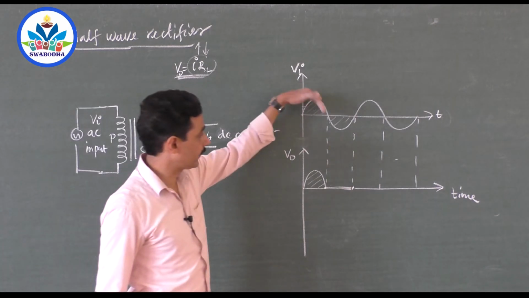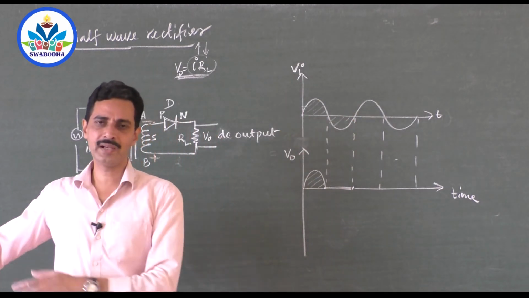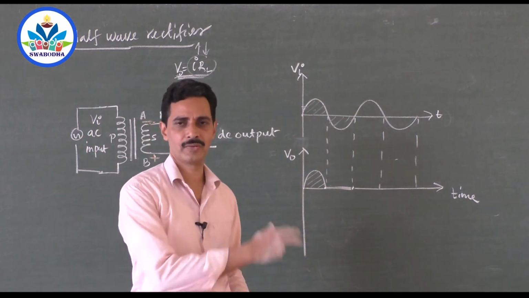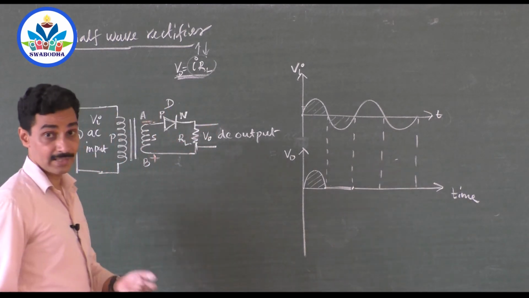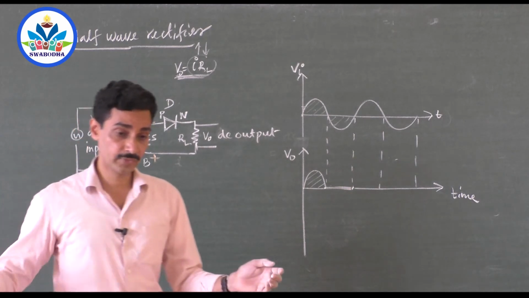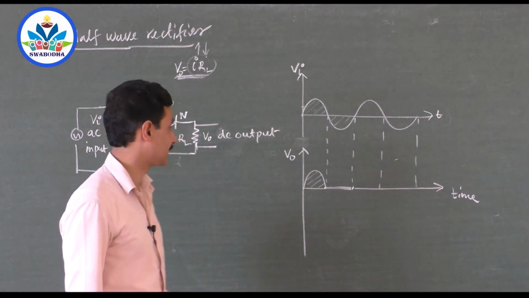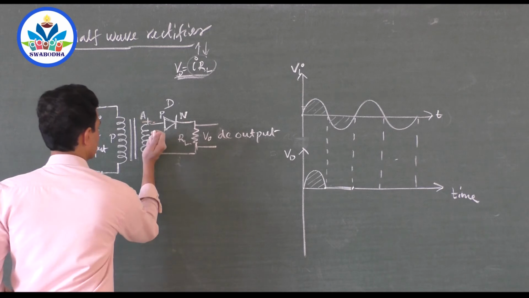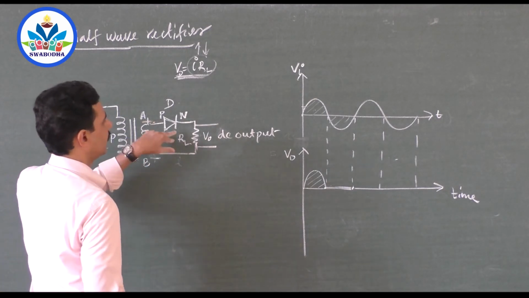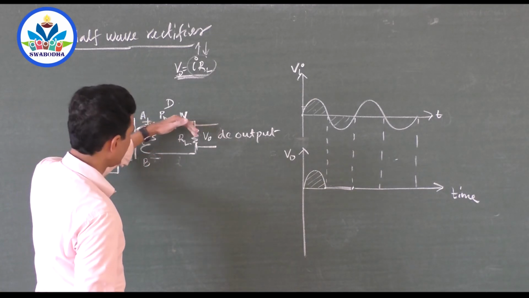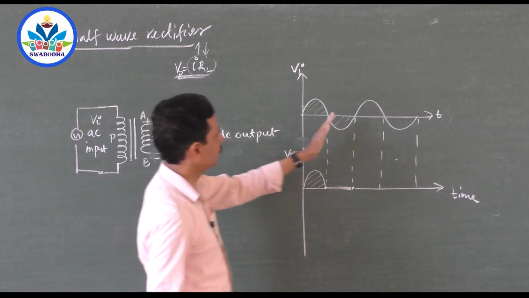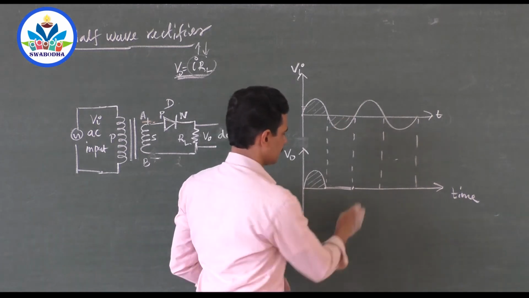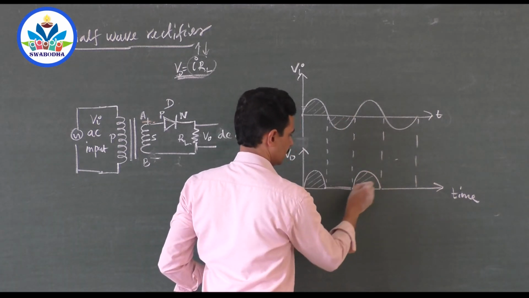Again, a new cycle of AC comes. It completes all the reverse values and then again the forward values, because it keeps on changing the direction. When the AC changes the direction once again, when the current starts flowing in the forward direction again, this will be positive, this will be negative. Again the diode is forward biased. It allows all the current to flow through. We start getting the voltage here. What type of voltage? As the input increases then decreases, we get again the same voltage, this part.